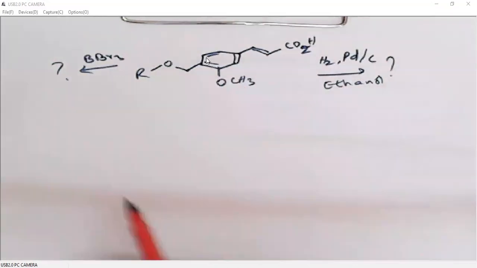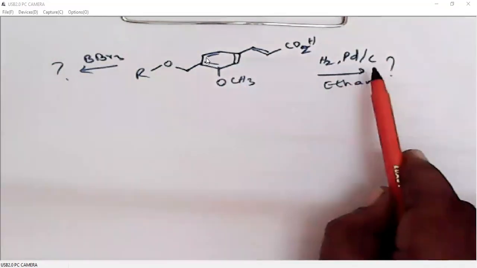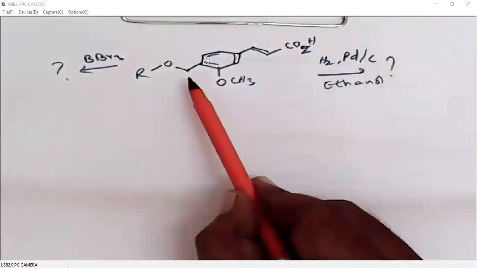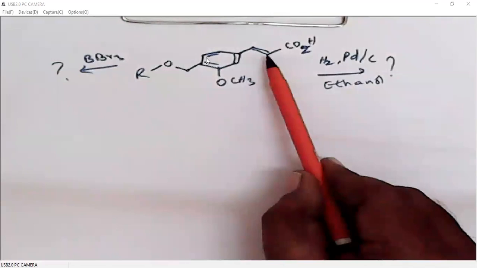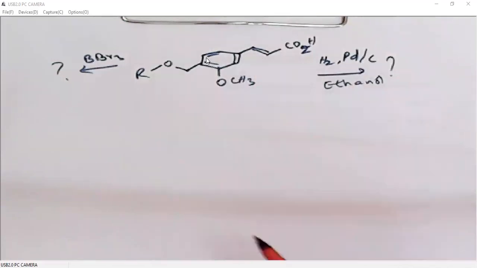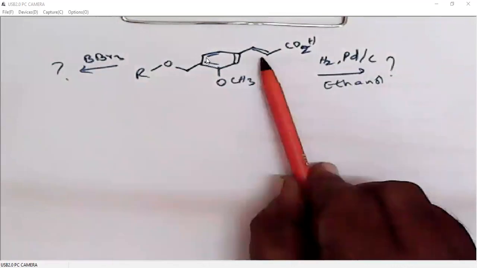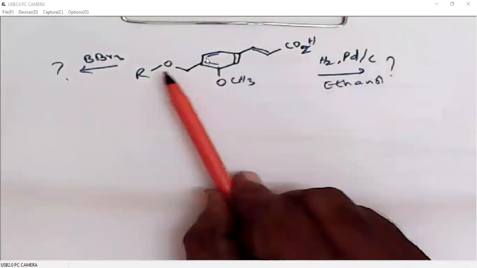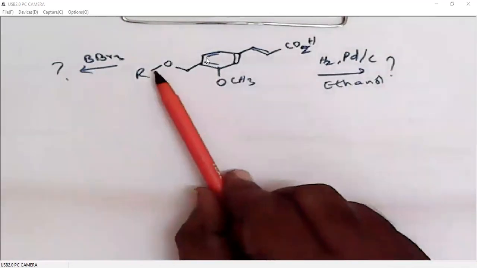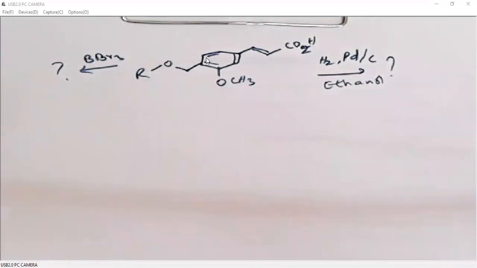Then when we use H2 and palladium on carbon, we can reduce this benzyl ether, right? Of course, the first functional group that will undergo reduction is the double bond, because double bond reduction hardly takes less than 5 minutes. So first the double bond will undergo reduction, and then second this benzylic ether, because it is a benzyl alcohol, so the benzylic ether will undergo reduction. So you write the products. I'm not going to give you the products.